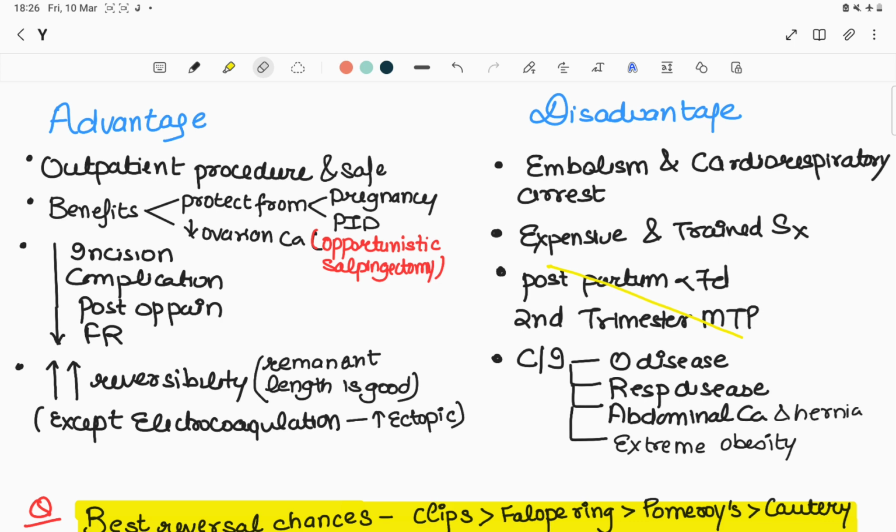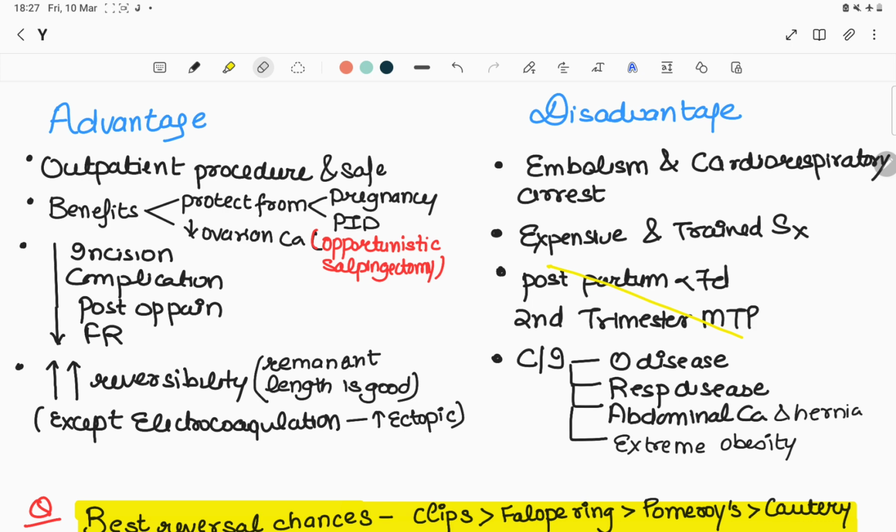Then it will decrease the chances of ovarian cancer, which is also called opportunistic salpingectomy, because the theory considered is that ovarian cancer occurs from the epithelial lining of the fallopian tube. Then third, there is less incision, less complication, less post-operative pain and less failure rate chances.